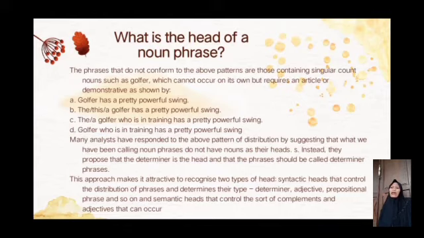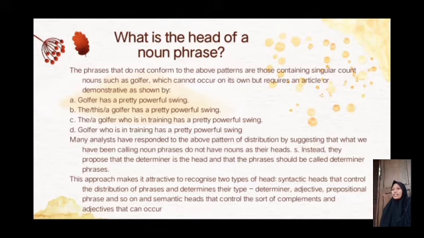been calling noun phrases do not have nouns as their heads. Instead, they propose that the determiner is the head of the phrases, and that the phrases should be called determiner phrases. This approach makes it attractive to recognize two types of head.